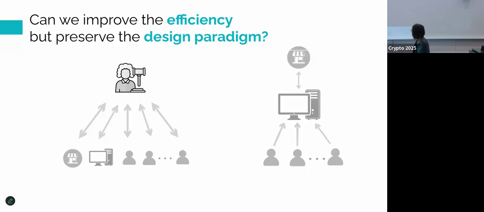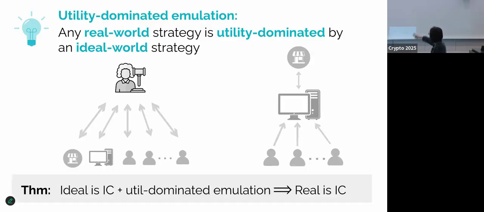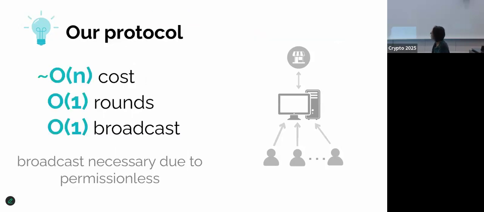And then how can we solve this dilemma? We will introduce a new simulation paradigm called utility-dominated emulation. At a high level, this notion says that any real world strategy is utility-dominated by some ideal world strategy. And we show that if the real world protocol is a utility-dominated emulation of the ideal world protocol, then any incentive compatibility property you have in the ideal world will translate into the real world. So preserving this very nice design paradigm. And under this relaxed notion, we can design an efficient protocol that is quasi-linear overhead. And it's also constant number of rounds and only relies on constant number of broadcasts. And as I mentioned, the broadcast is unavoidable. There's an impossibility result without broadcasts.